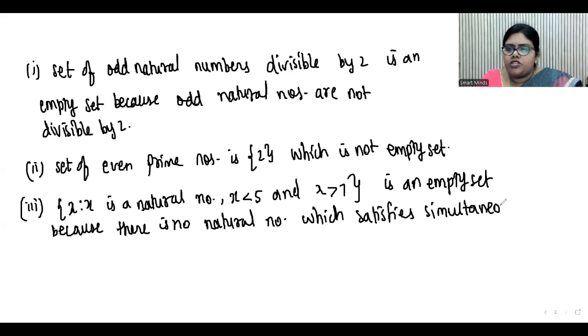What are the two conditions which it doesn't satisfy? X less than 5 and x greater than 7.